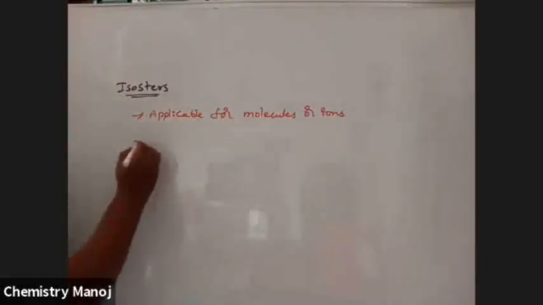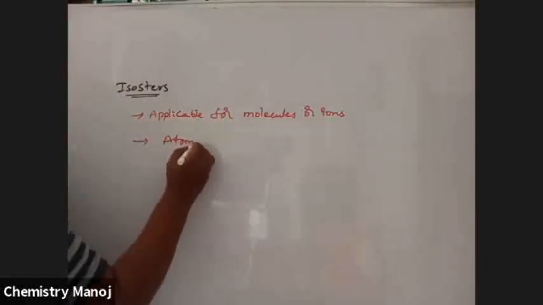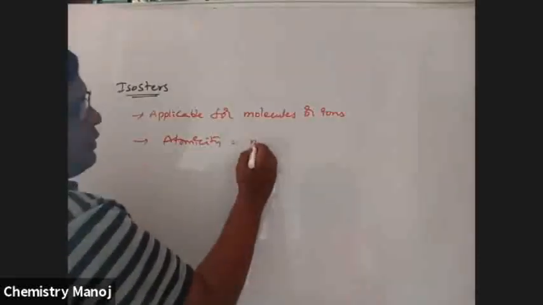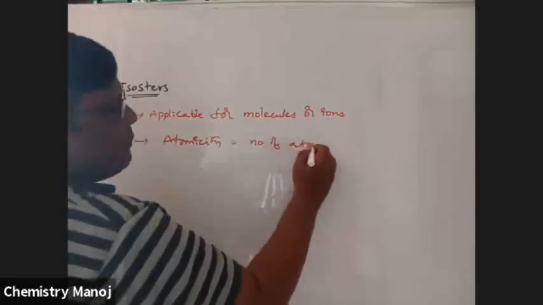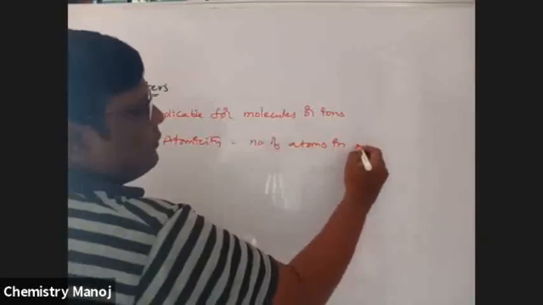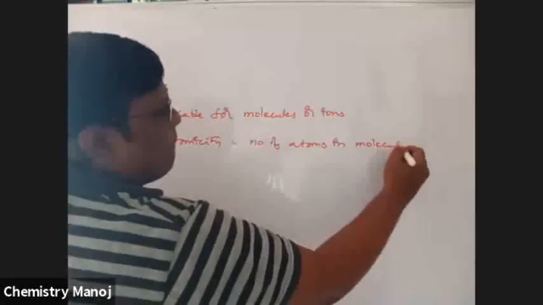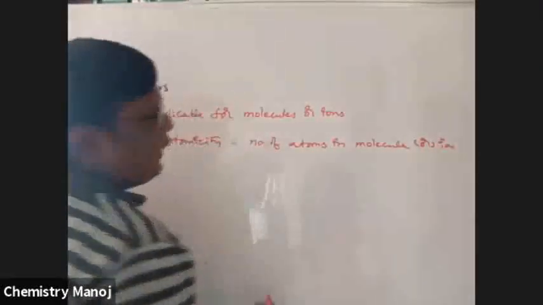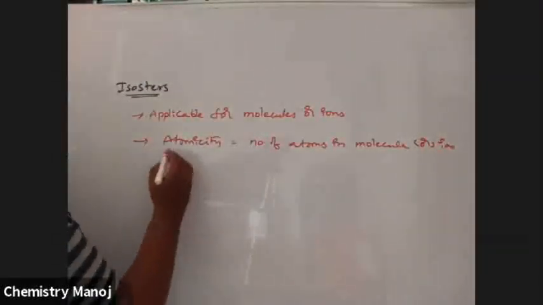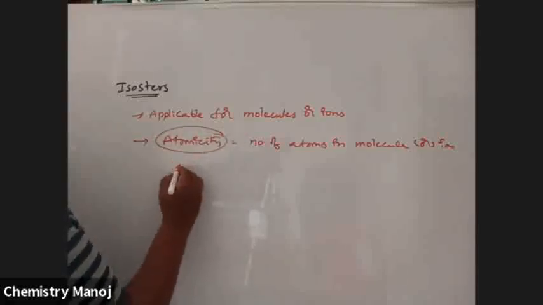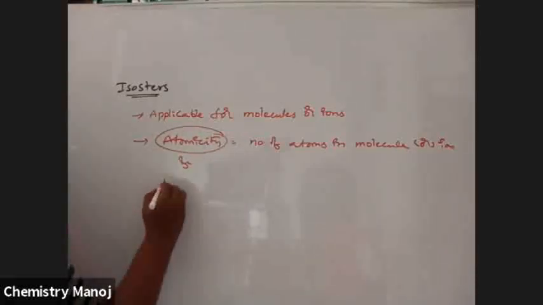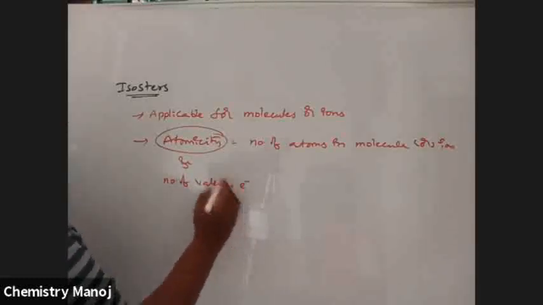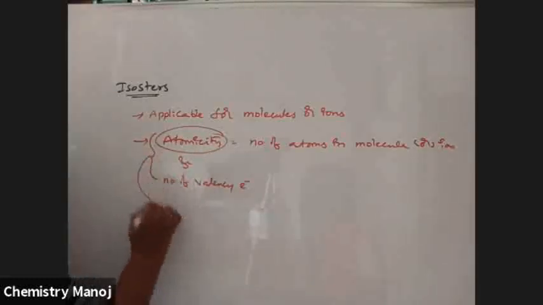Atomicity, which is the number of atoms in the molecule or ion, and the number of valence electrons are the same.